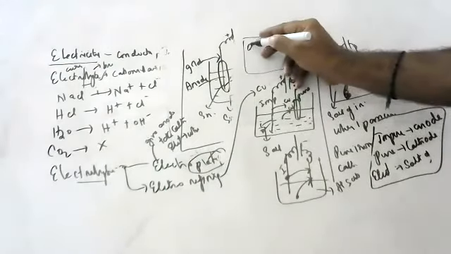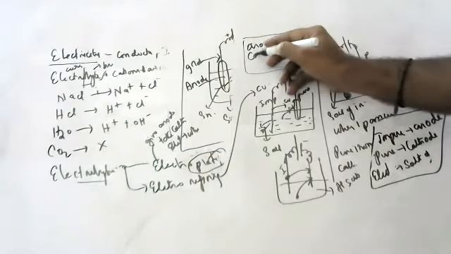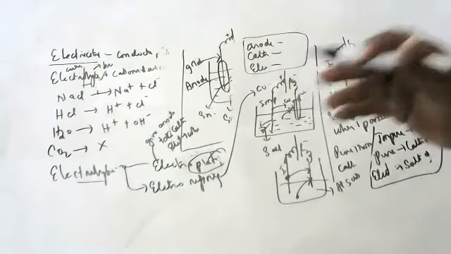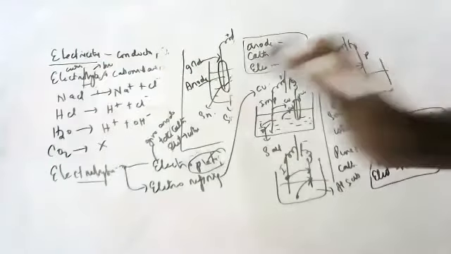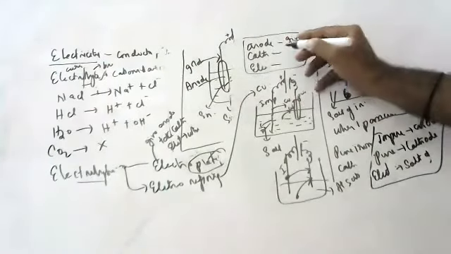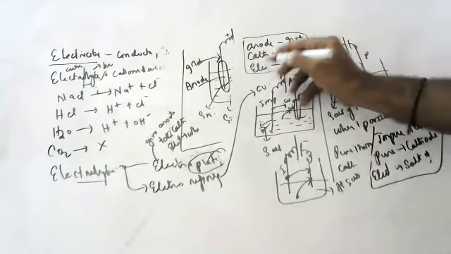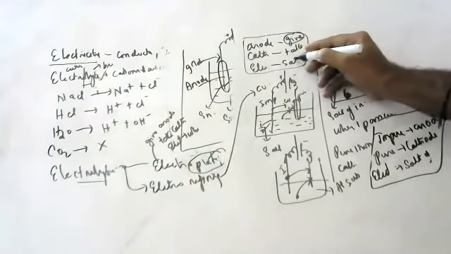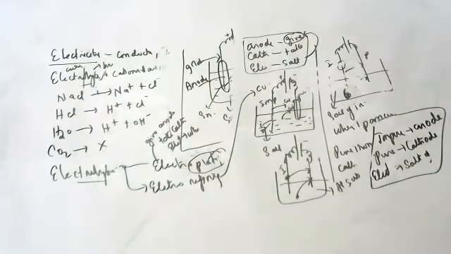Whereas in electroplating, what is anode, what is cathode, what is electrolyte? Anode is that which we give coating, cathode is that which takes the coating, and electrolyte is a salt of the metal which we give coating. If I want to coat silver, take silver salt.